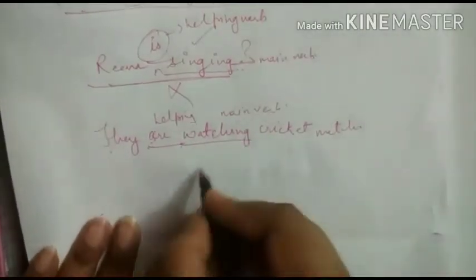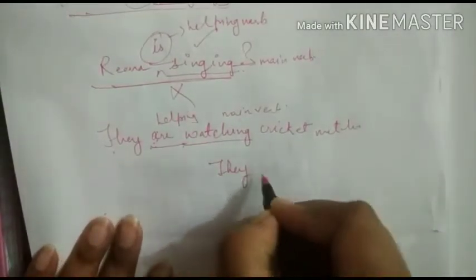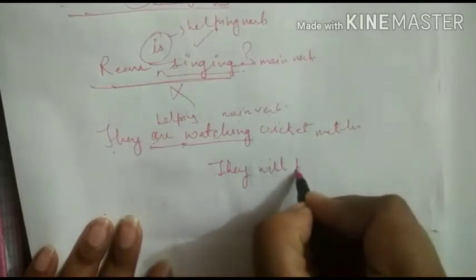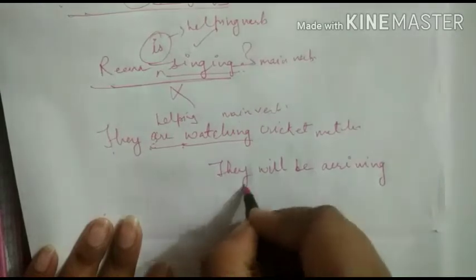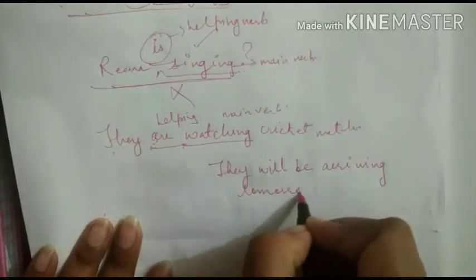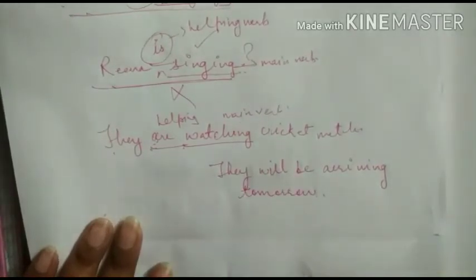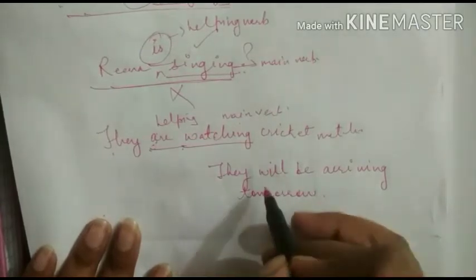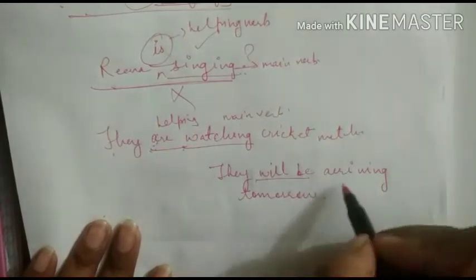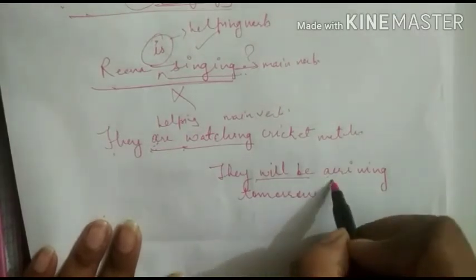Fine. Now then, they will be arriving tomorrow. Like I explained to you in the live classes, will be is also a verb. Now arriving, the action is performed over here.